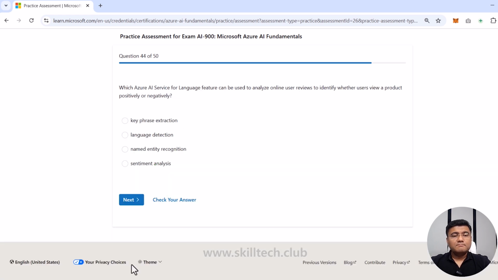Let's move forward. Which Azure AI service for language feature can be used to analyze online user reviews to identify whether the user views the product positively or negatively? Basically, they're asking about sentiment analysis or opinion mining. So I'm going to choose sentiment analysis.